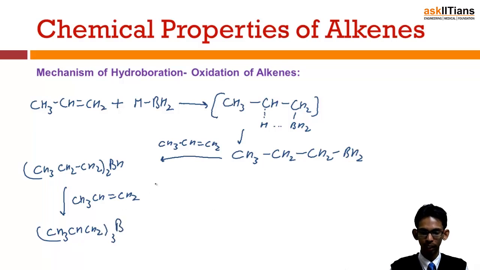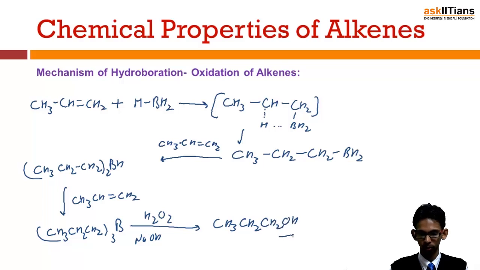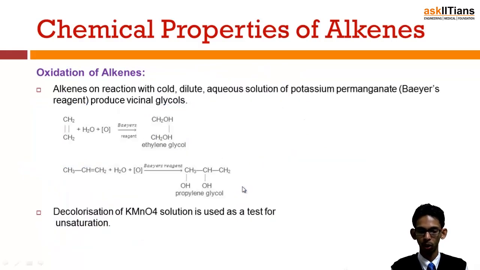Now up to this part it was hydroboration. The next step is oxidation in the presence of H2O2 and NaOH, which results in formation of 3 molecules of CH3 CH2 CH2OH. So it is a two-step process, hydroboration followed by oxidation, which results in the formation of primary alcohols.